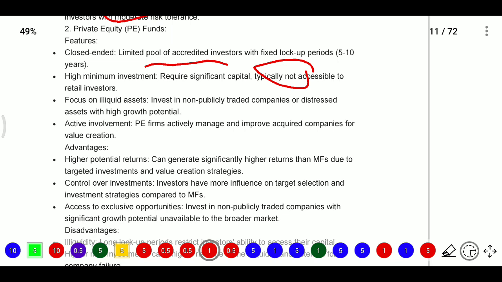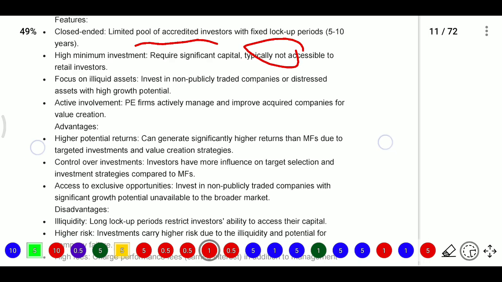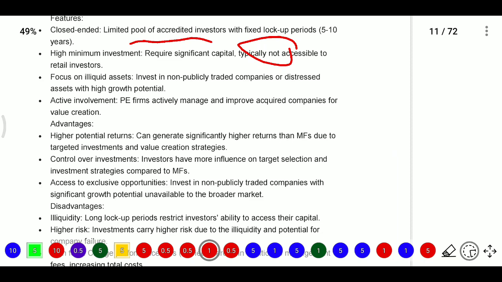For example, I think Lalita Jewellery was a distressed company that a person took over. But mutual fund houses focus on companies that will grow in the long term. The PE firms actively manage and improve the acquired companies for value creation.